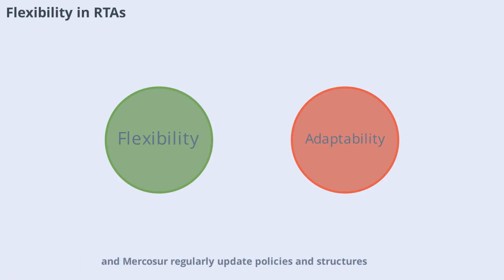The EU, ASEAN, and Mercosur regularly update policies and structures. This adaptability ensures continued relevance and effectiveness. By remaining flexible, RTAs can respond to global trends and member needs.